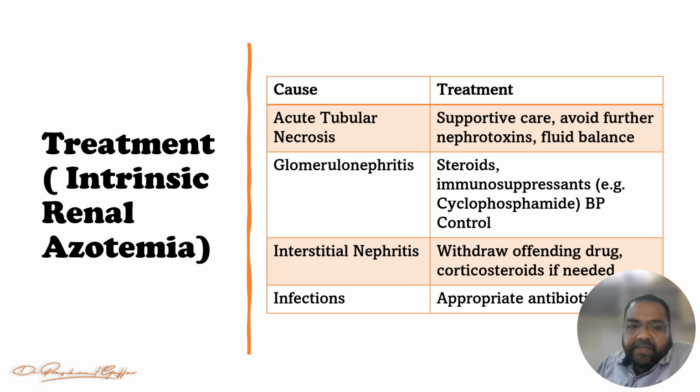If we find the cause is glomerulonephritis, then we have to start steroids or some immunosuppressant like cyclophosphamide, and we have to control the blood pressure, right? If there is interstitial nephritis, withdraw the offending drug, whichever drug is causing it, stop that, and give corticosteroid if needed. And if there is an infection, we have to start appropriate antibiotics which are not nephrotoxic, right? So this is the treatment of intrinsic or renal azotemia, right, my friend? Now we move on to the treatment of post-renal azotemia.